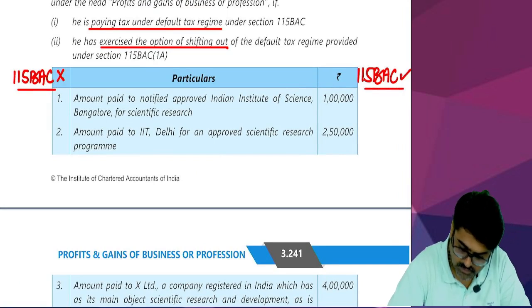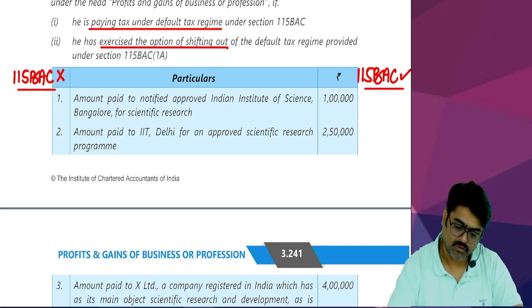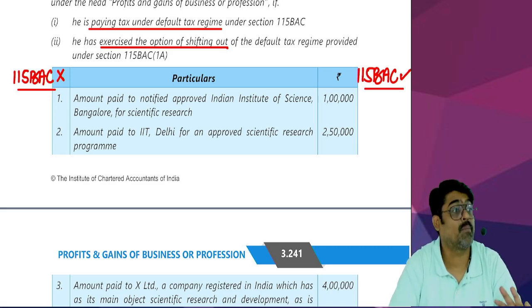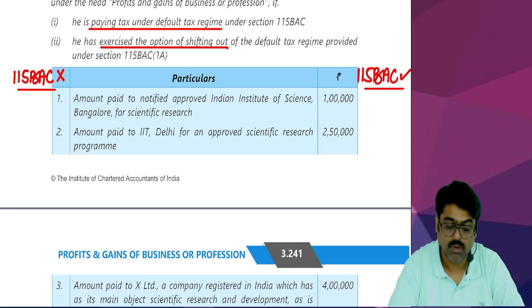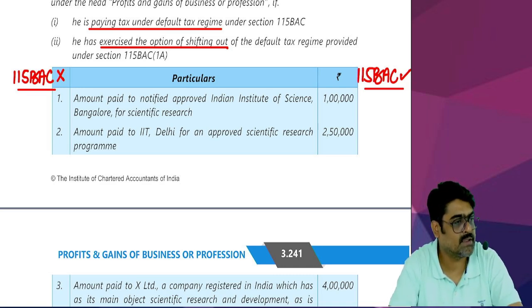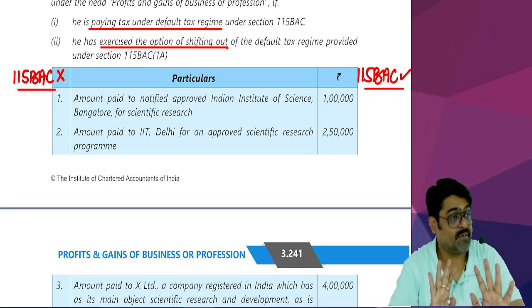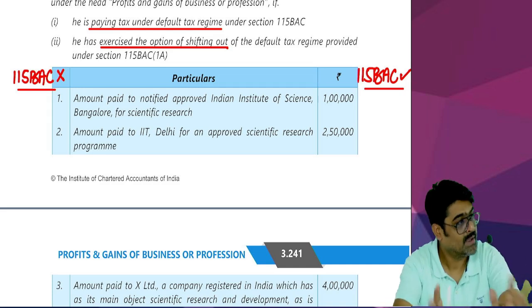Now, first thing: amount paid to a notified approved institute, Indian Institute of Science, Bangalore, for scientific research. Is it an expenditure or a donation? This donation is for scientific research and given to an approved institution.